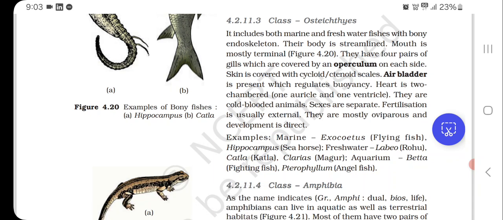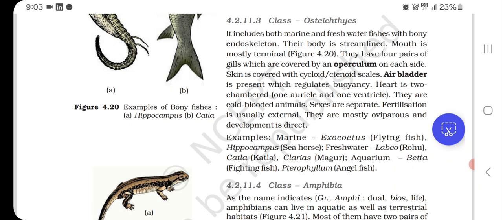Their body is streamlined, mouth is mostly terminal. They have 4 pairs of gills which are covered by an operculum on each side. Skin is covered with cycloid or ctenoid scales. Air bladder is present which regulates buoyancy. Heart is two-chambered, one auricle and one ventricle.